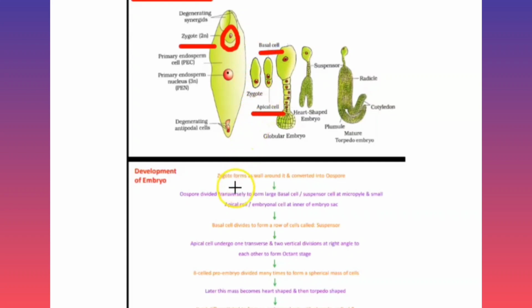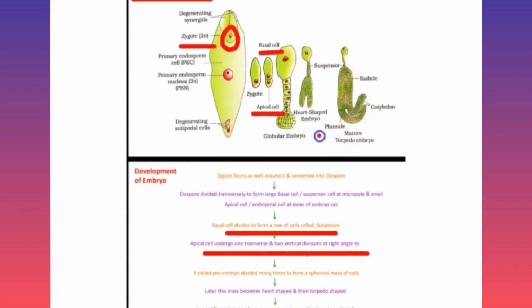Then after that, the basal cell divides to form a row of cells which is called the suspensor cell, and that suspensor cell pushes the other cells, the embryonal cell, towards the endosperm to get nutrition. Likewise, the apical cell shows one transverse and two vertical divisions, that forms the 8-celled stage, that is octant, and further that 8-celled embryo divides many times, and that forms a mass of cells, that is called embryonal mass, and further that develops into the embryonal axis, plumule and radicle.